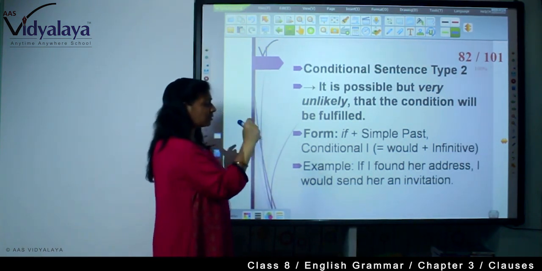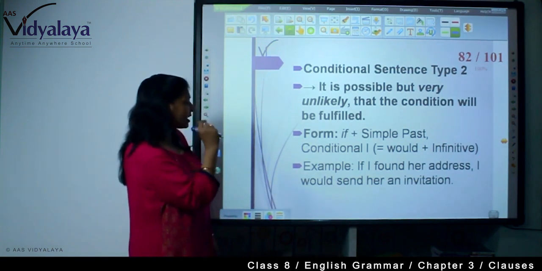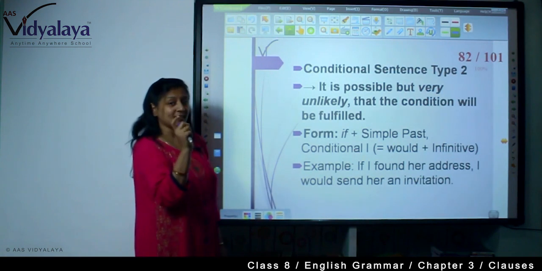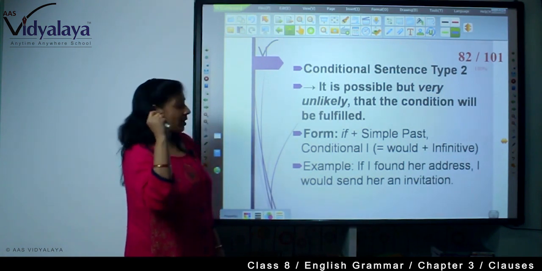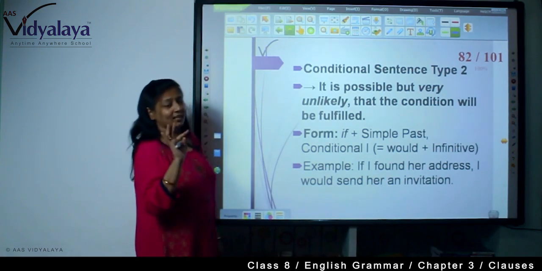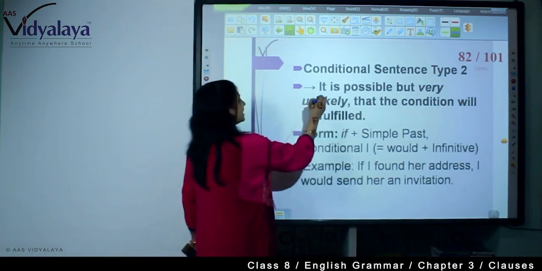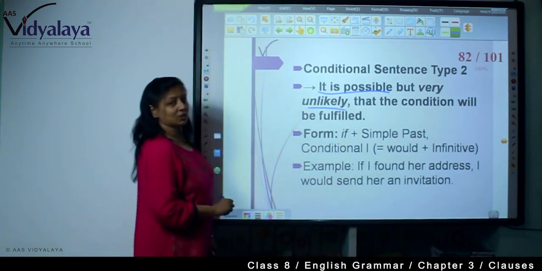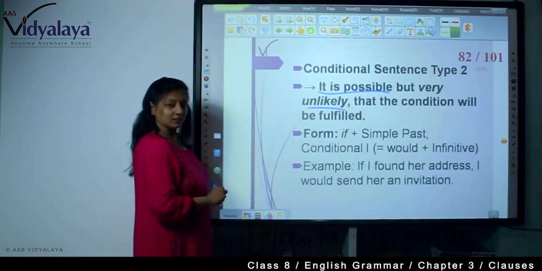If I found her address, I would send her an invitation. This is the condition. So, it is possible but very unlikely that the condition will be fulfilled. Understood?